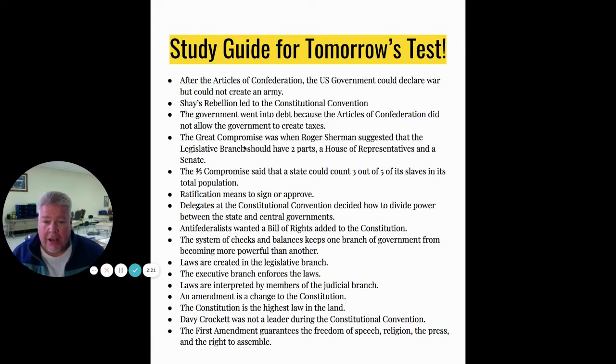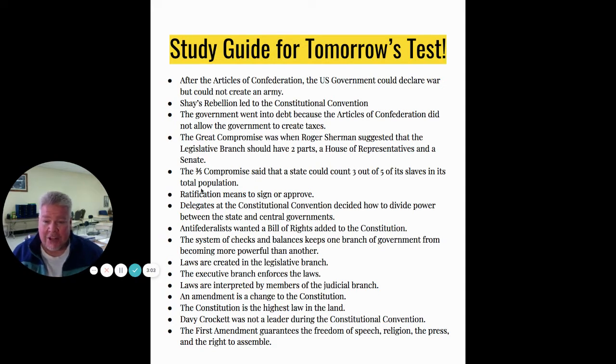Fourthly, the Great Compromise was when Roger Sherman suggested that the legislative branch should have two parts: a House of Representatives and a Senate. So remember, you had the Virginia plan and the New Jersey plan. The Virginia plan said the more people in your state, the larger the population, the more representation you got in Congress. The New Jersey plan said that's not fair. Everybody should have equal representation in Congress. And so they came up with this compromise, Roger Sherman's Great Compromise. We'll do both. We'll have a Senate where every state gets equal representation, and a House of Representatives where it's based on population.